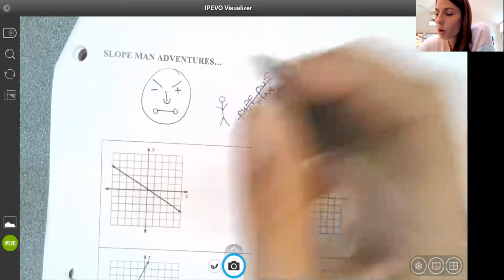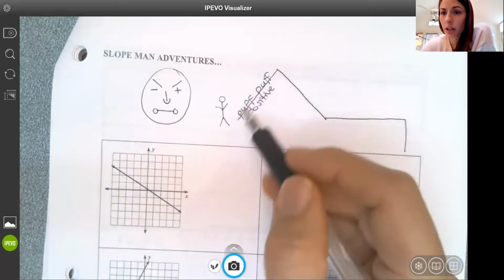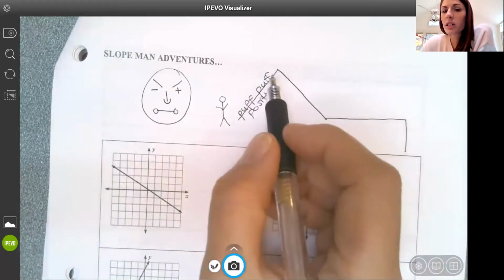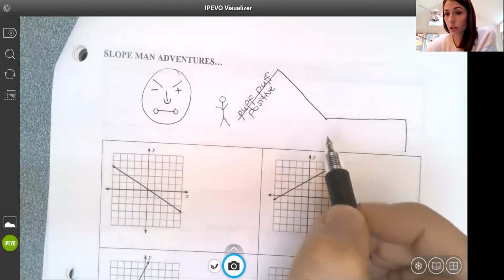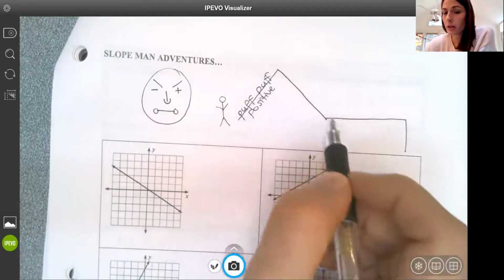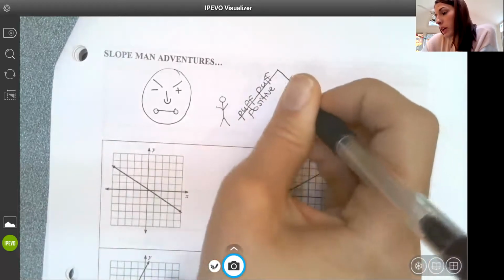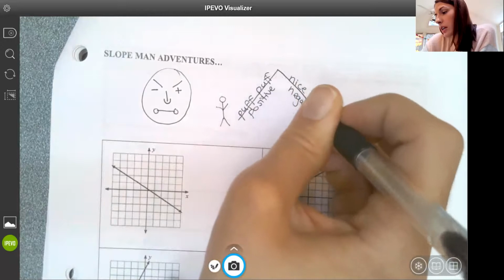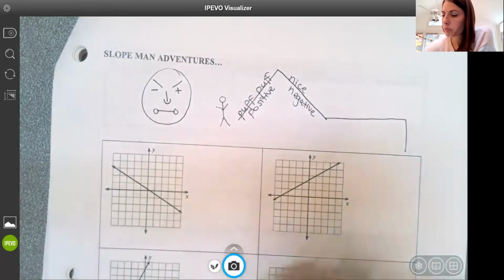Okay, if I think about walking on a line with a positive slope, I'd have to exert some energy. I'm a little out of breath. Then Slope Man gets to the top and he's going downhill. Going downhill, you don't have to exert as much energy, okay? So Slope Man says, well, this is nice. It would feel nice to walk on that negative slope. I don't have to use a whole lot of energy. It's easy going, nice negative.